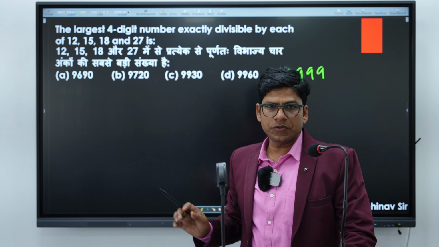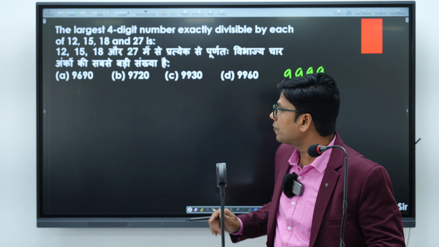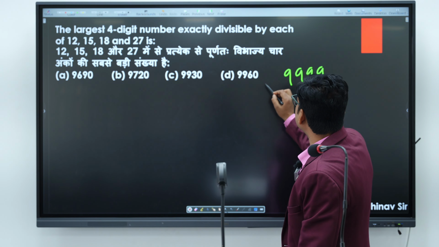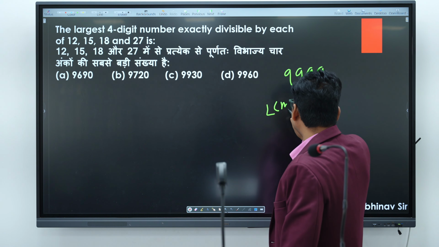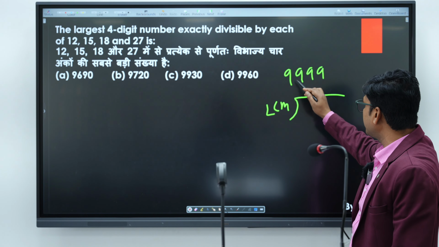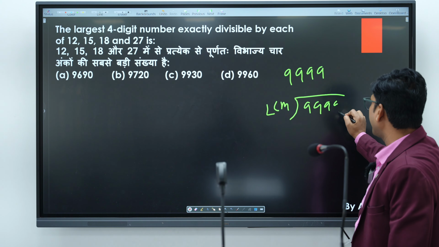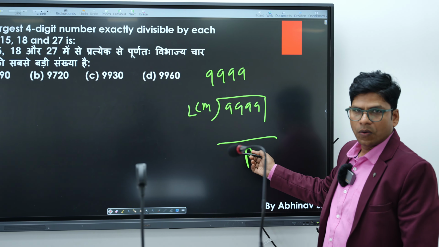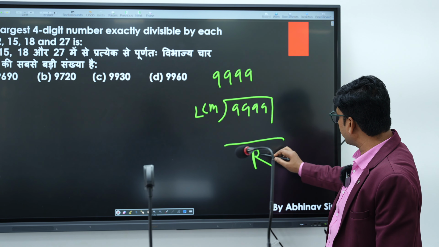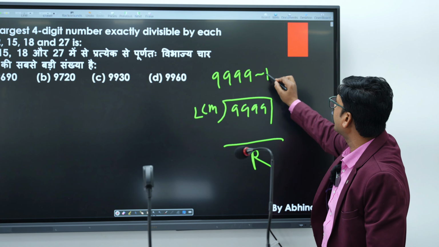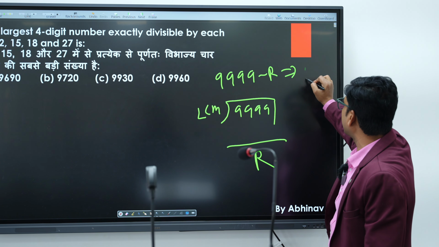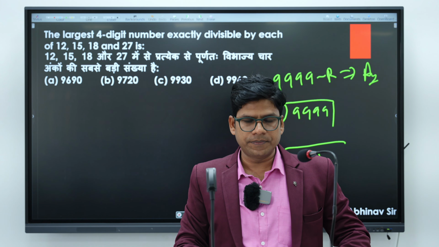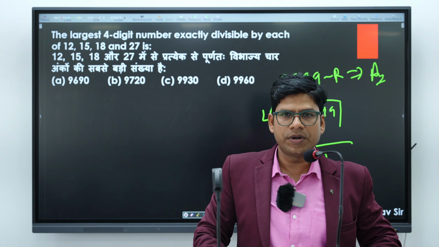9999. If you solve this question through the basic method, you have to take the LCM of these 4 numbers: 12, 15, 18 and 27. After finding the LCM, you have to divide the largest 4-digit number by it. Whatever remainder you get, you have to subtract it from the 4-digit number. Then whatever result you get will be your answer. Now this is a very calculative and cumbersome process. It will take more time.